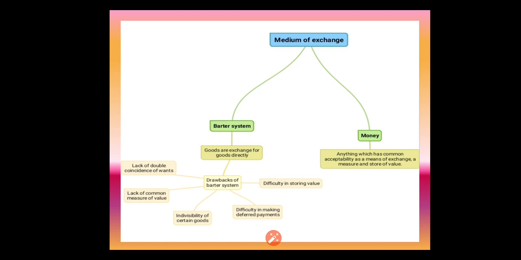But in the case of money, he doesn't need to search for anyone. If he has money, he can directly go to the shop, take whatever commodity he wants from the seller, and pay through the money. As well, if the seller is well known to the buyer, the seller will be ready to give credit.